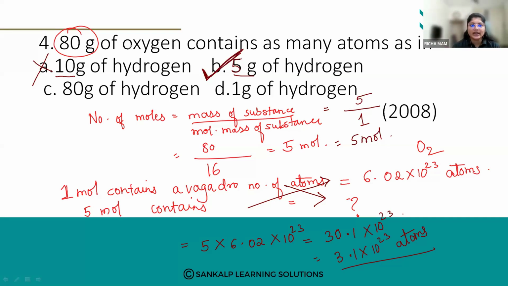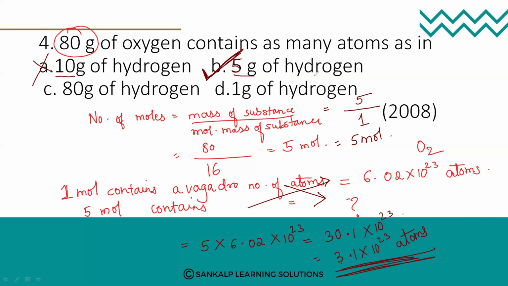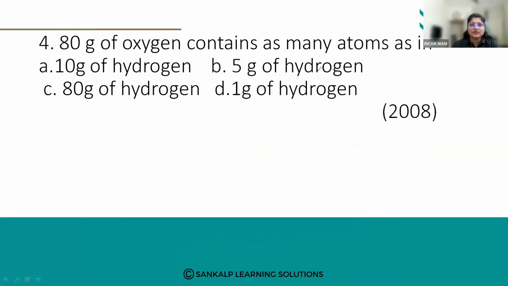So 80 grams of oxygen contains 3.01 into 10 raised to 23 atoms, and this is the same as in 5 grams of hydrogen. If I calculate for 10 grams of hydrogen, it comes double. If I calculate for 5 grams of hydrogen, it comes the same. So 80 grams of oxygen contains as many atoms as in 5 grams of hydrogen. So this is the correct way. Is it clear up to here? Yes, ma'am. Okay, let us go further.